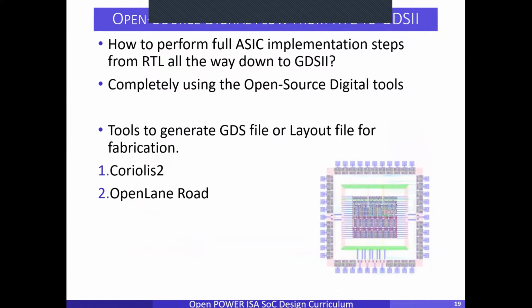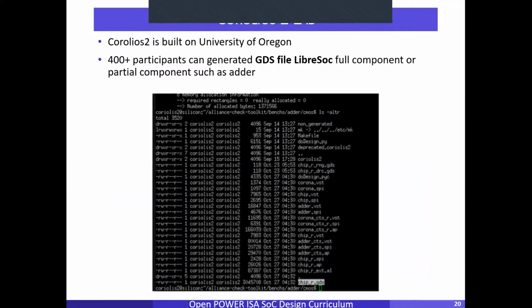Second was about how they could generate their GDS file, which means going from RTL to the GDS flow using Coriolis 2. OpenLane 2 was explained and demonstrated in the system, but the lab was provided for Coriolis 2. So there were participants who generated their own GDS file.